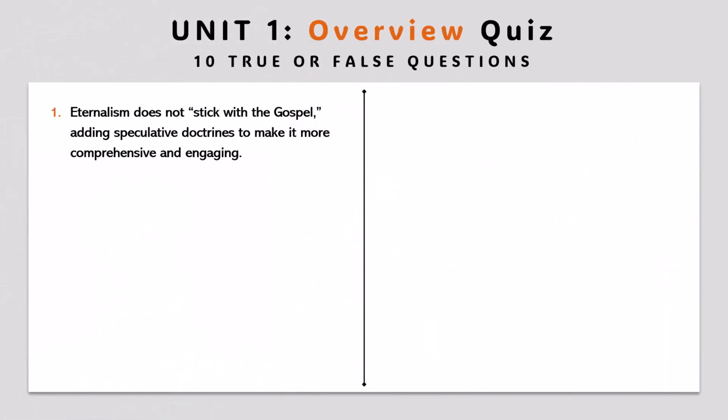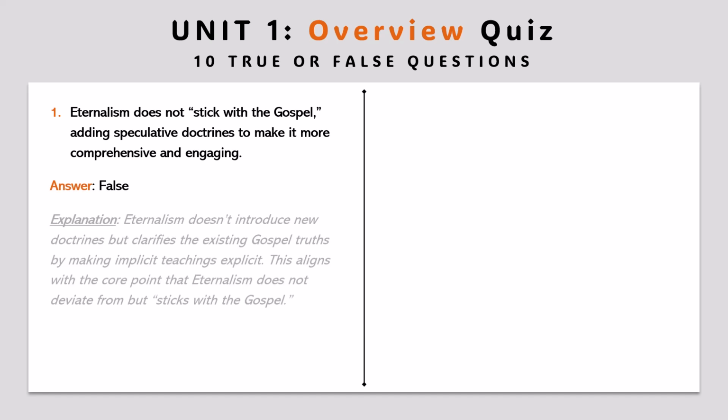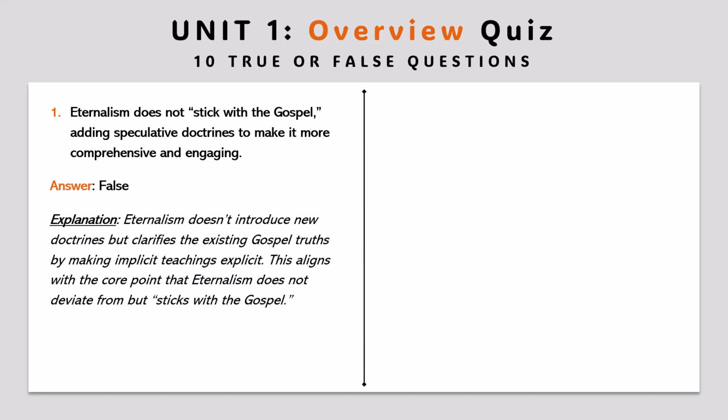Question 1. Eternalism does not stick with the gospel, adding speculative doctrines to make it more comprehensive and engaging. Answer: false. Explanation: Eternalism doesn't introduce new doctrines, but clarifies the existing gospel truths by making implicit teachings explicit. This aligns with the core point that eternalism does not deviate from, but sticks with the gospel.